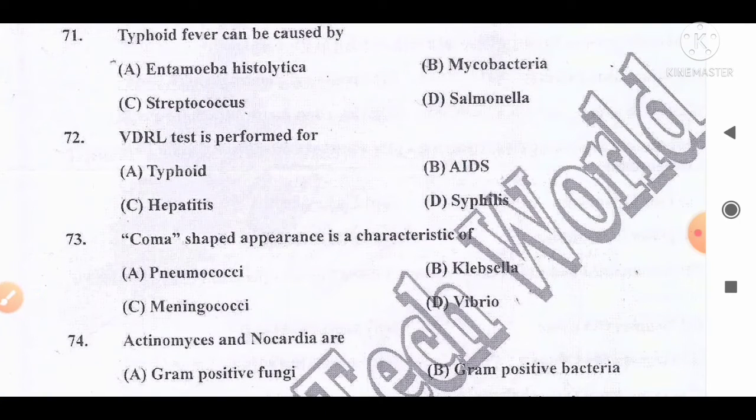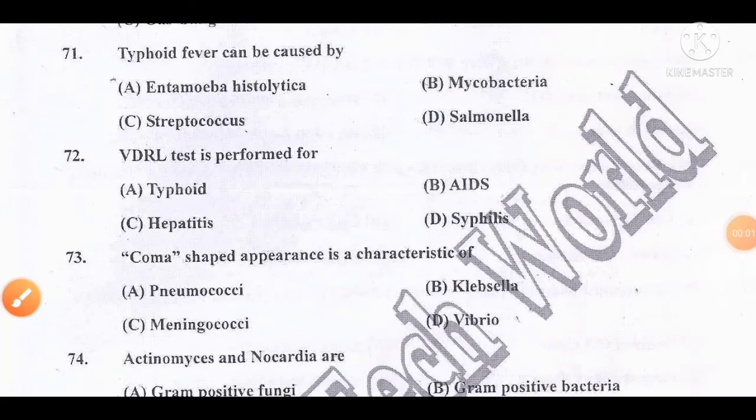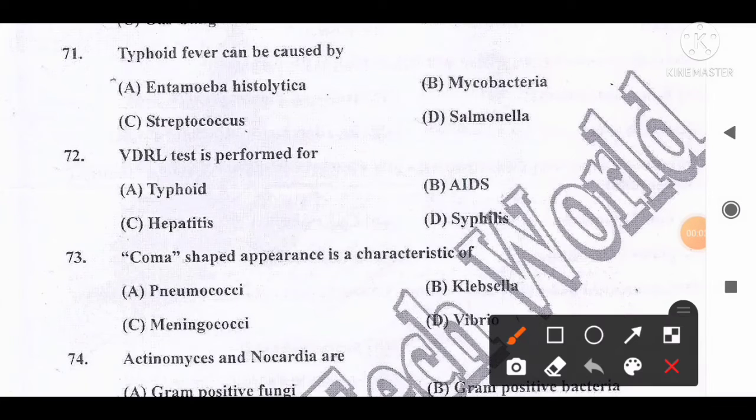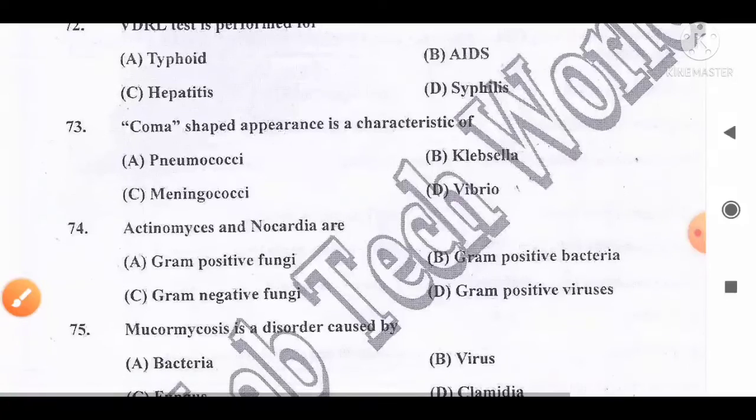VDRL test is performed for: option A, Typhoid; B, AIDS; C, Hepatitis; D, Syphilis. And the correct answer for this question is option D. Syphilis is the correct answer for which the VDRL test is performed. So option D is the correct answer for this question. Move to the next question, number 73.